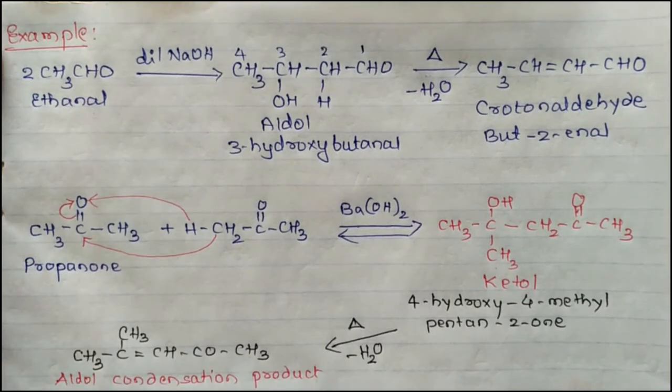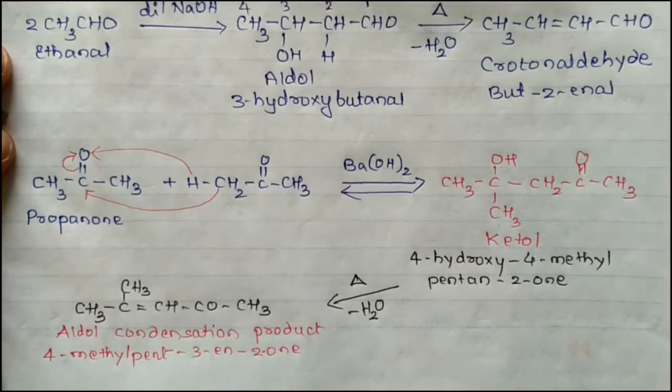The name of this compound is 4-methylpent-3-en-2-one. This is the IUPAC name of the aldol condensation product.